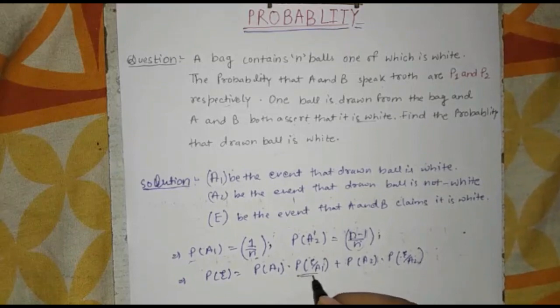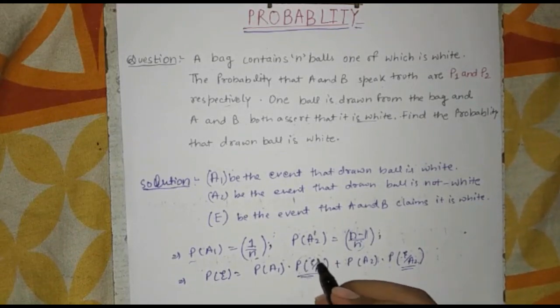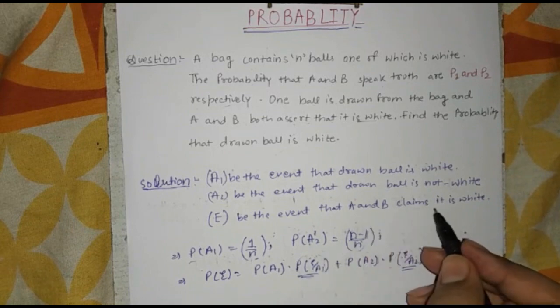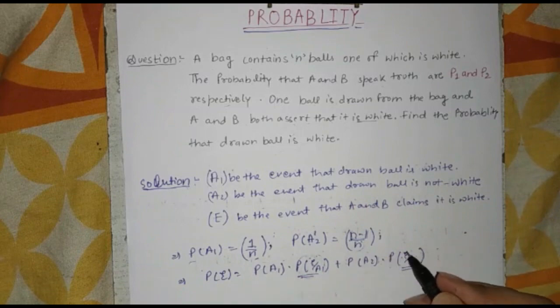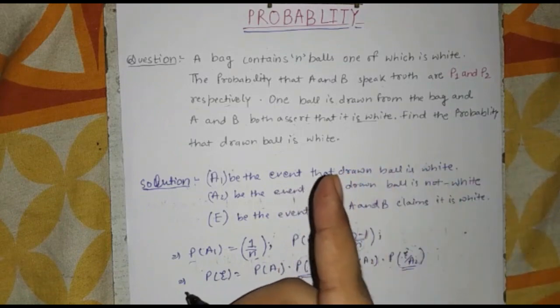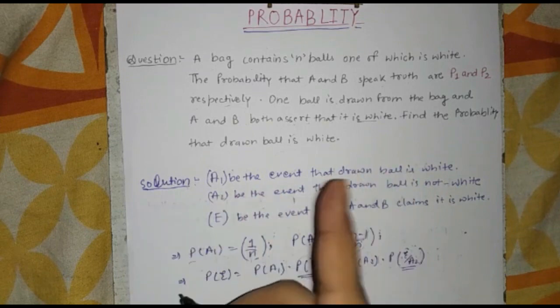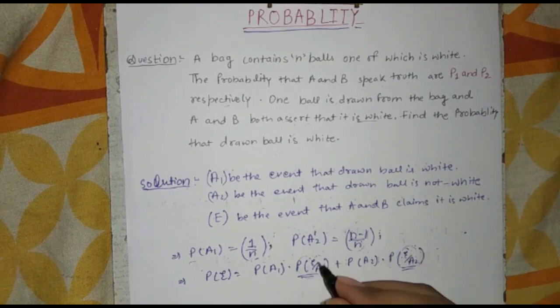Now what is P of E given A1 and what is P of E given A2? P of E given A1 is the probability that A and B claim that the ball is white and it is also actually white. P of E given A2 is that the ball is not white, but A and B both lie and say that it is white. We have to find these probabilities.